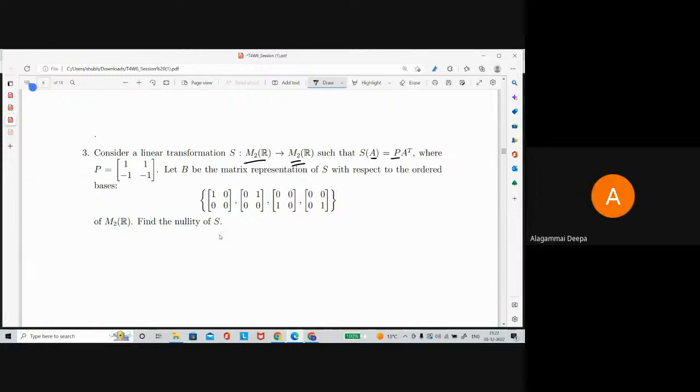Sir, in the exam, if it is asked to check one-to-one or onto, then first do we have to check whether it is a linear transformation or not? No need to. If it is asked one-one and onto, that means the map is actually a linear transformation. Otherwise, it will not be asked in this fashion. Otherwise the question is not proper.